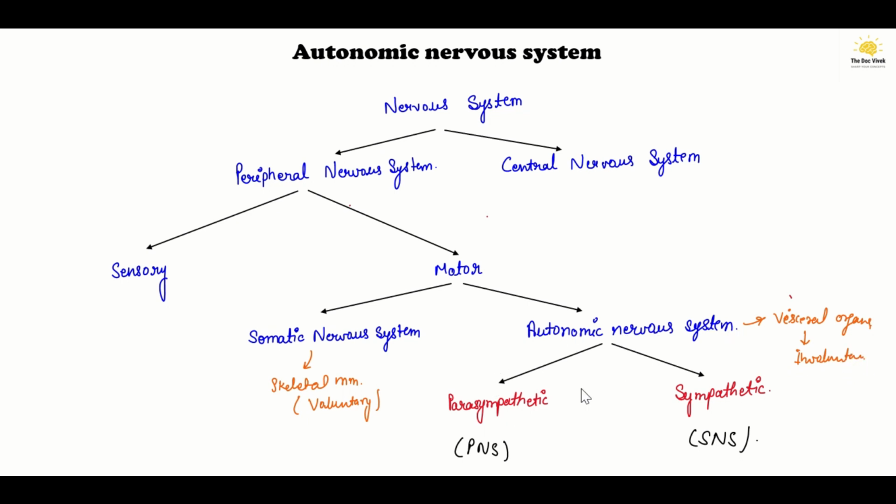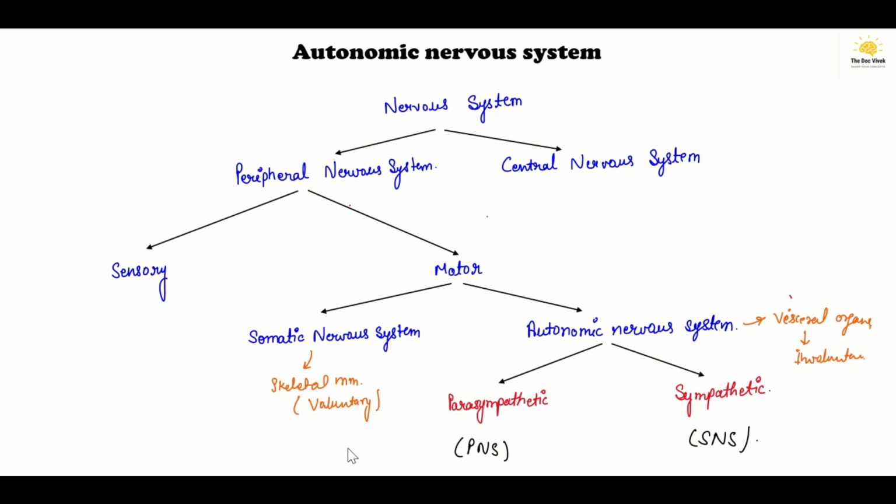The autonomic nervous system is further divided into two main parts, the parasympathetic nervous system and the sympathetic nervous system. The parasympathetic nervous system conserves energy and promotes housekeeping functions during rest, whereas the sympathetic nervous system mobilizes the body systems during activities.